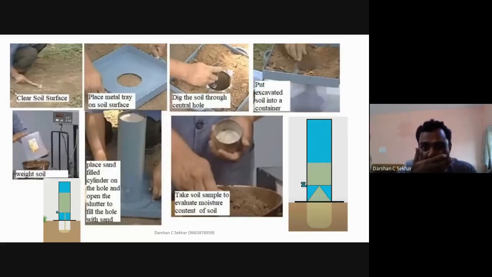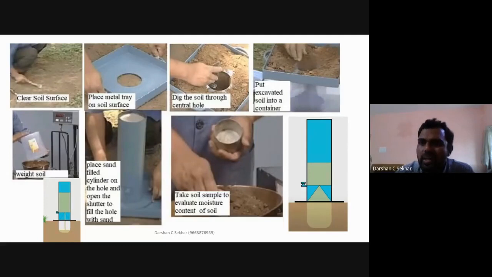While digging, take a scale or any pen whose height you know, and insert it there to check whether the depth is sufficient. Once you reach around 14 or 14.5 centimeters, you can stop there. You need not go up to 15 centimeters. Now take this soil and put it in a container, a plastic container. Put this entire thing in a plastic container.